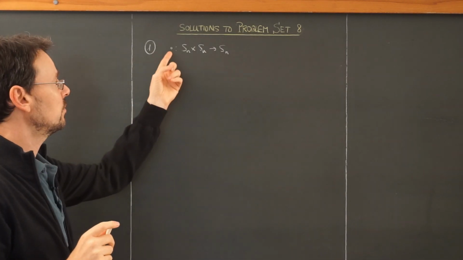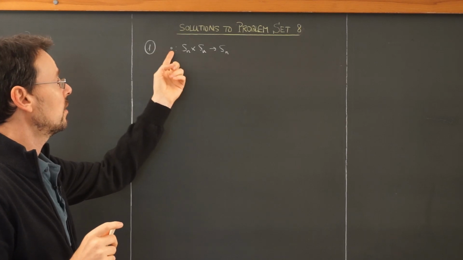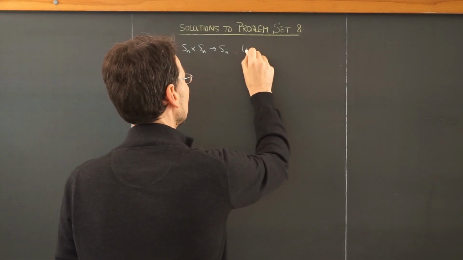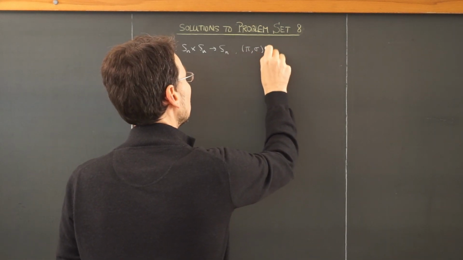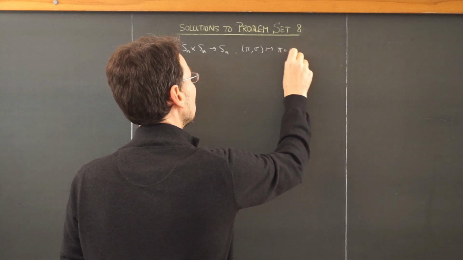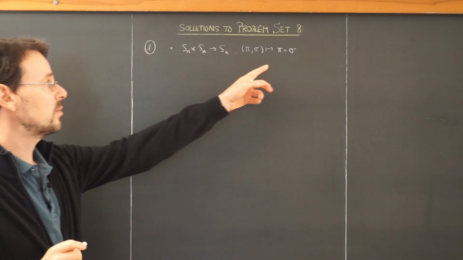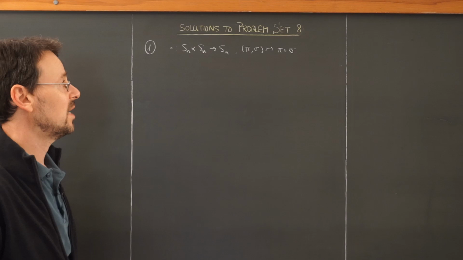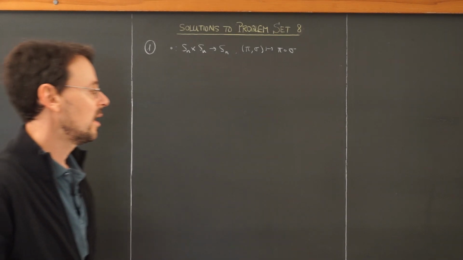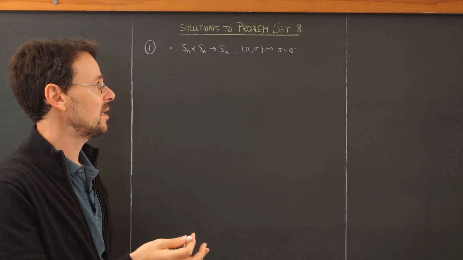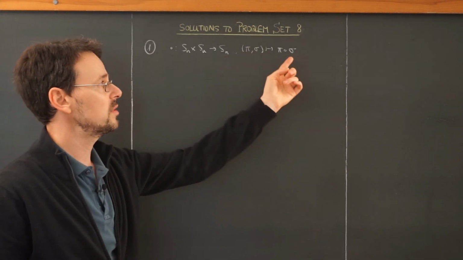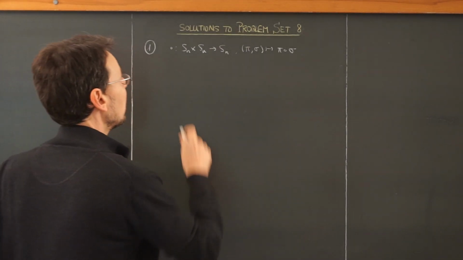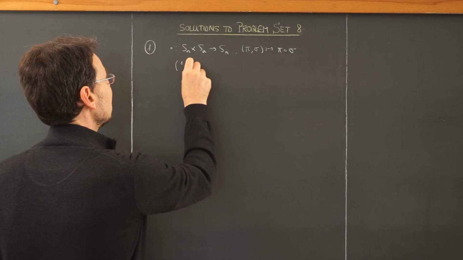So first of all, we have to convince ourselves that composition of maps is an operation on Sn, meaning that if I take two permutations and compose them, this again is an element of Sn, meaning a permutation of the numbers 1 to n. Now, if you're familiar with bijective maps, this is obvious because the composition of bijective maps is again bijective. But for those who are not so familiar, let's look at an example.